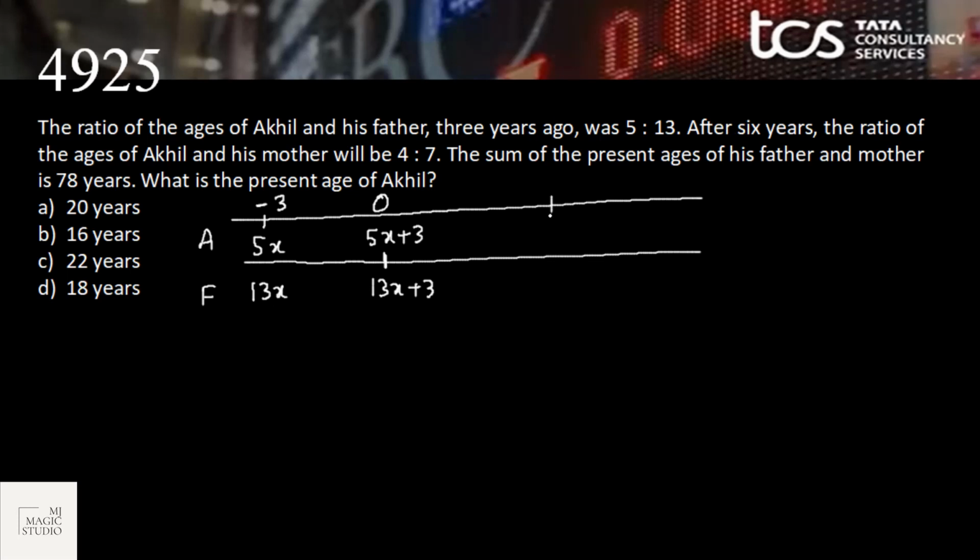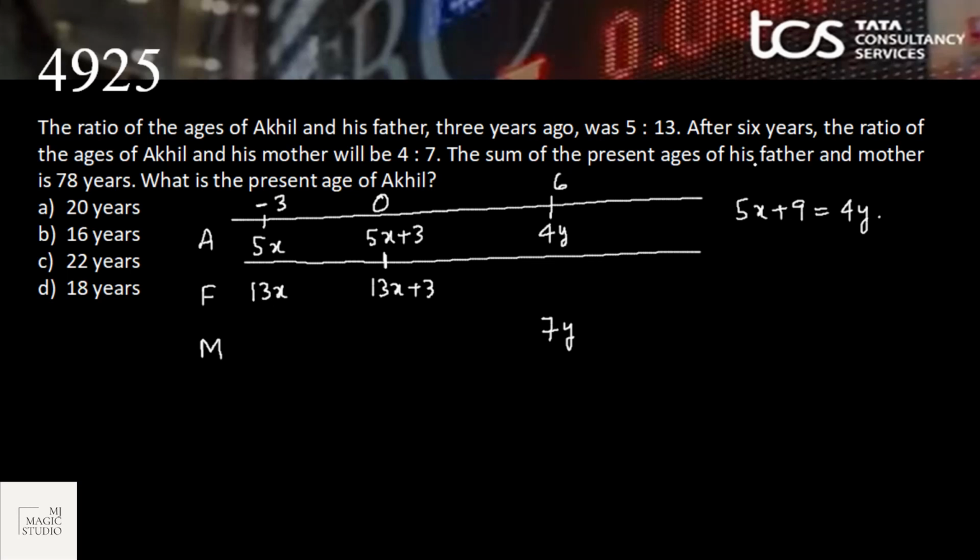After 6 years, at timeline 6, the ratio of ages of Akhil and his mother. So mother also comes into the picture. Akhil and his mother is 4:7. Okay, so if we make it 4y and 7y, then the first equation we can get is that Akhil's age after 6 years should be 5x plus 9, which equals 4y.